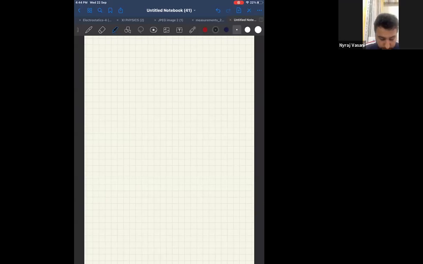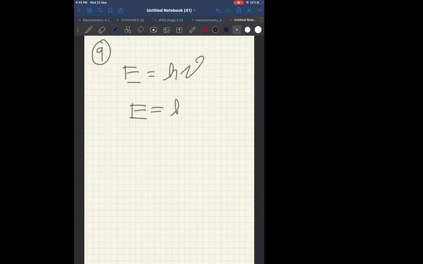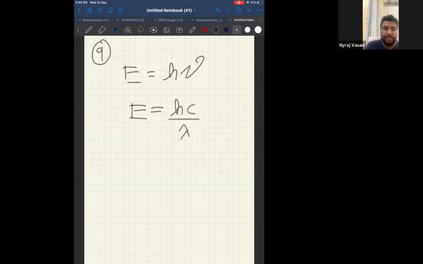Now look at question number 9. Before you start question number 9, tell me whether you have seen this formula before. E is equal to h nu, or E is equal to hc by lambda. We have done this in the past, in other chapters also, correct?